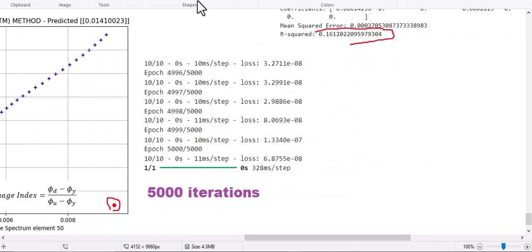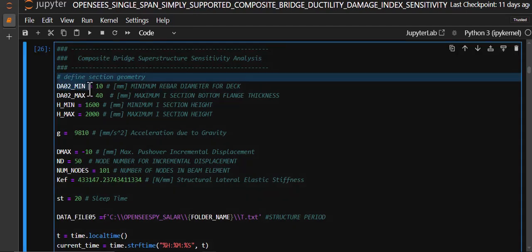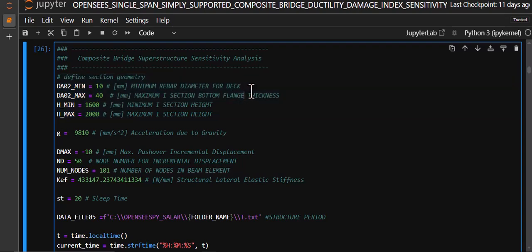And in the sensitivity analysis Python code, all the process is the same, but in here we're going to define the minimum and maximum for rebar diameters for the deck. You see in here, sorry, it must be this value.